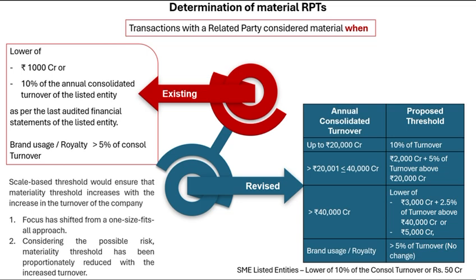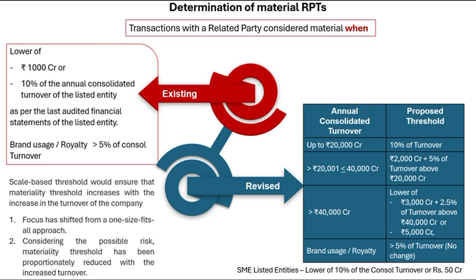For example, if a company clocks an annual consolidated turnover of ₹30,000 crore, we no longer just slap on a flat 10%. Instead, according to the new model, you start with 2,000 crore and then add 5% of the turnover that exceeds 20,000 crore. That means for our ₹30,000 crore company, the threshold is higher, 2,500 crore, not just a chunky arbitrary figure. Makes you feel like the system's finally acknowledging scale, right?